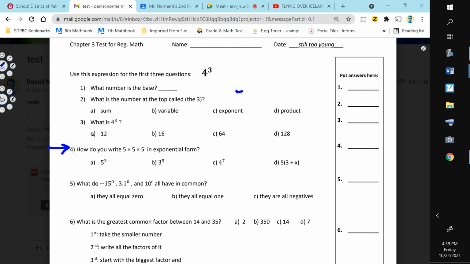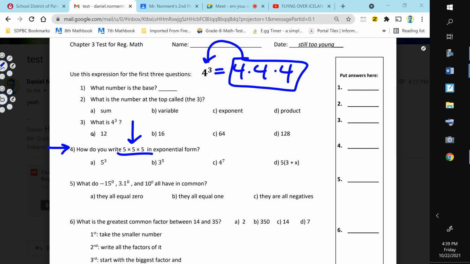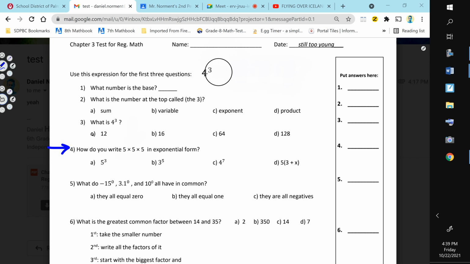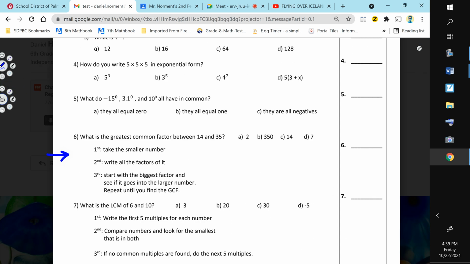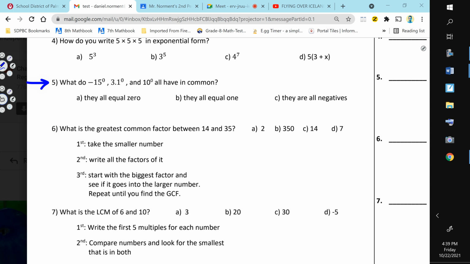Next question. How do you write this in exponential form? Well, based on what I just said, reverse this. If you start with this and it equals this, then you should not miss that. Okay, and if you do, I really can't help you with that. I'm sorry. That's about as easy as it gets. Let me scroll up. Number 5. What do those all have in common? You shouldn't miss this because we did this exact same question with different numbers on the day before the test, which was last Thursday. So I expect all of you to get that one right.